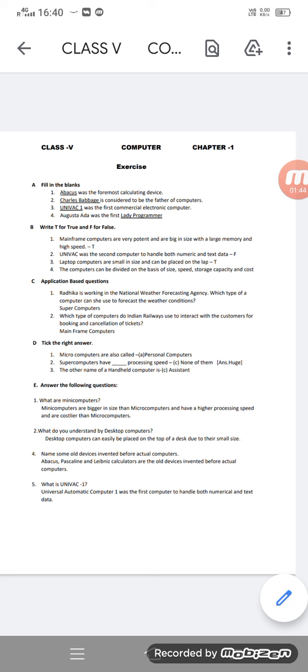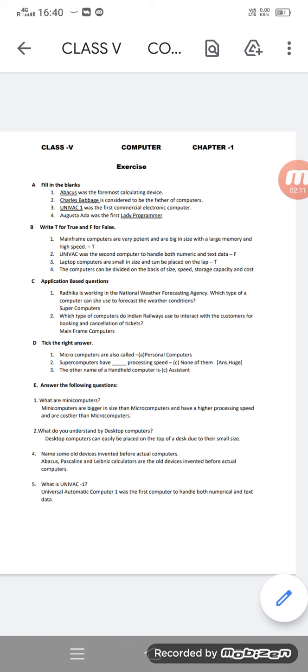Okay. Then C. Application based questions. Radhika is working in the National Weather Forecasting Agency. Which type of computer can she use to forecast the weather conditions? That is supercomputers. Okay. Then second one, which type of computers do Indian Railways use to interact with the customers for booking and cancellation of tickets? That is mainframe computers.